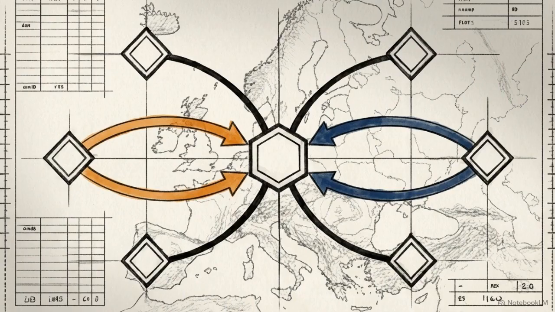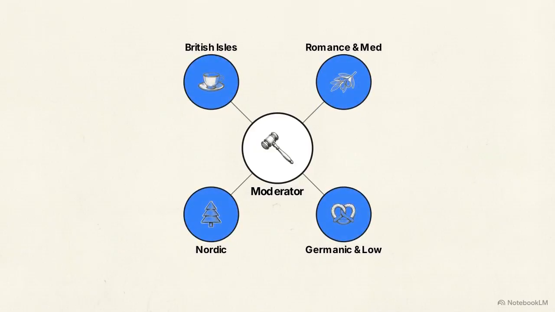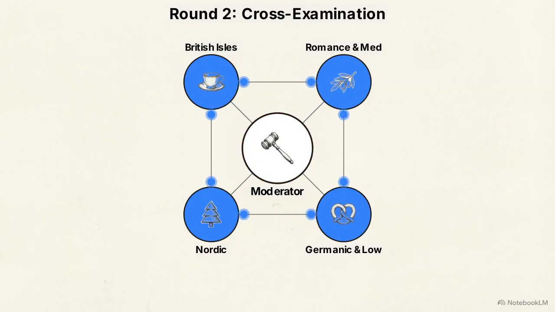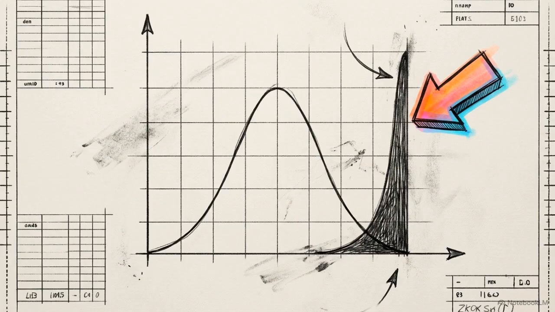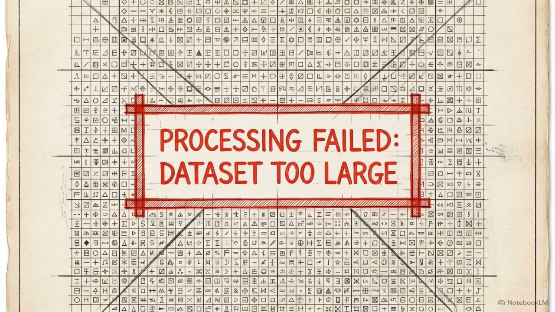The architectural solution requires building a multi-agent adversarial workflow. This diagram shows a multi-agent system designed to enforce objectivity. The model is split into 5 distinct personas, 4 regional advocates and 1 neutral moderator, all locked into a strict 3-round debate protocol. This institutional structure targets the Lake Wobegon effect, a statistical flaw where an uncalibrated model categorizes every single data point it evaluates as above average. Rigorous strategic data requires deliberate cross-examination and calibration through system architecture. It cannot be generated in a single prompt.